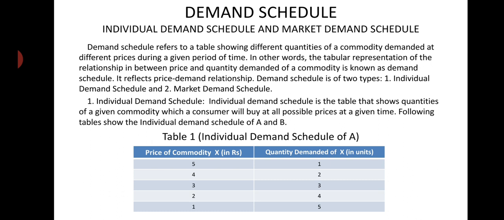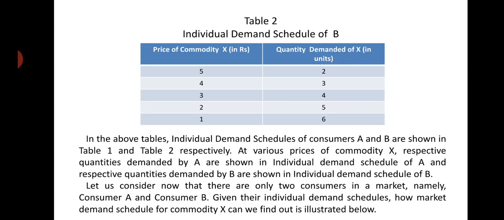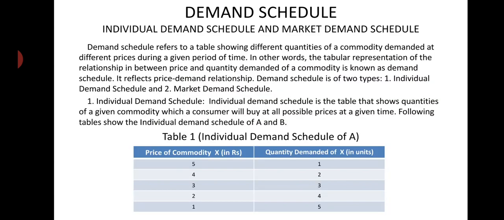Following table shows the individual demand schedule of A and B. Two individual demand schedules we have already given here. You see, this is individual demand schedule of A, table 1. Then we will go to individual demand schedule of B in table 2. Now, first come to table 1, that is individual demand schedule of A. A is a consumer, B is another consumer, right? A is an individual, B is another individual. What are their respective demand schedules?